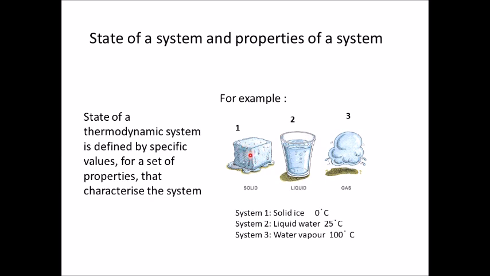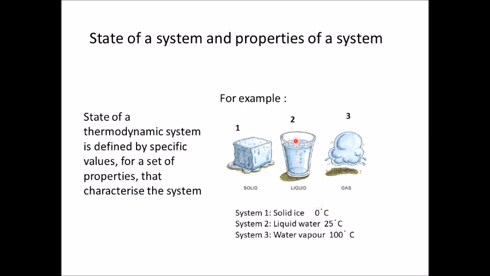What are the properties of the system that we can tell about ice or describe ice about? It is that we are saying ice is having temperature 0 degree Celsius. So, this is state 1. Say state 1 consists of solid ice. The phase of ice is of course solid. The phase of water, we should say, is solid, and it is described by a property, that is temperature, for which we have set a value of 0 degree Celsius.